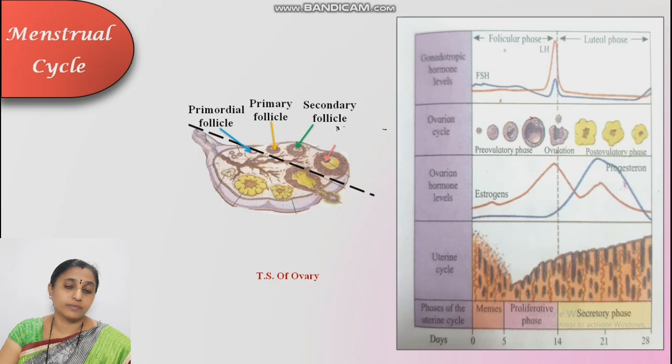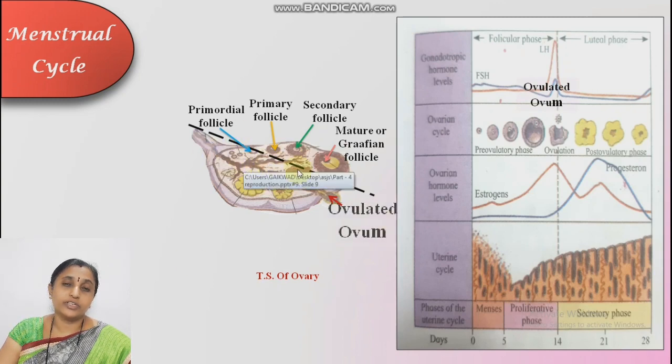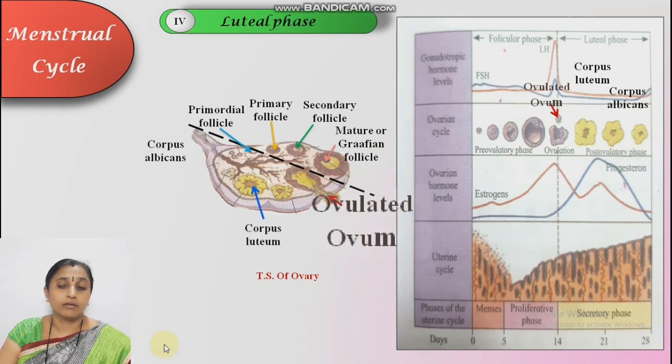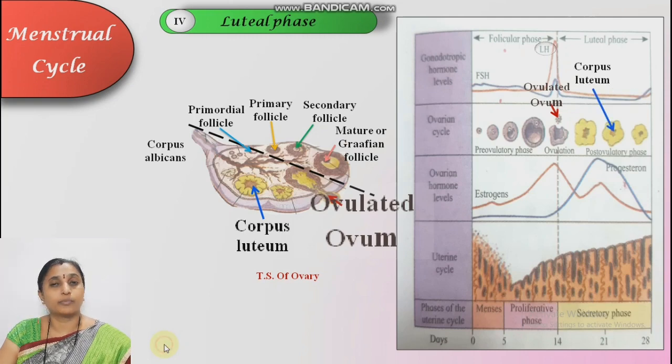It is the longest phase. See here, the ovulated ovum. In ovulation, the ovum which gets released, if this ovum gets fertilized with the sperm, then the corpus luteum becomes active. The empty Graafian follicle is converted into the corpus luteum. The corpus luteum becomes active, starts secreting progesterone hormone, and this progesterone hormone increases the thickness of the endometrium.